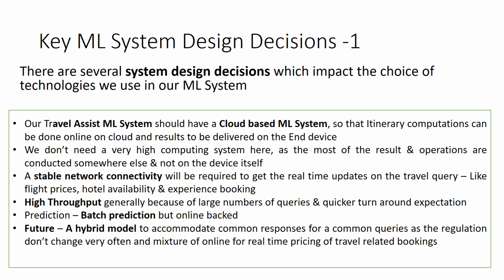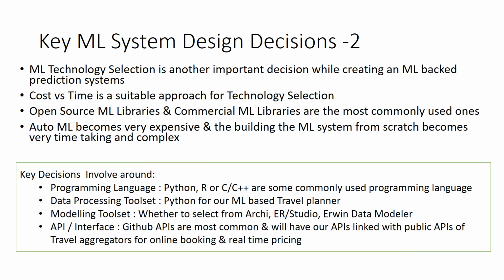A stable network connectivity will be required to get real-time updates on travel queries like flight prices, hotel availability, and experiential booking. High throughput generally, because of the large number of queries and quicker turnaround expectation. Prediction, batch prediction, but online backed. The future is that we should have a hybrid model in place to accommodate common responses for common queries, as the regulation doesn't change very often, and a mixture of online for real-time pricing of travel-related bookings.